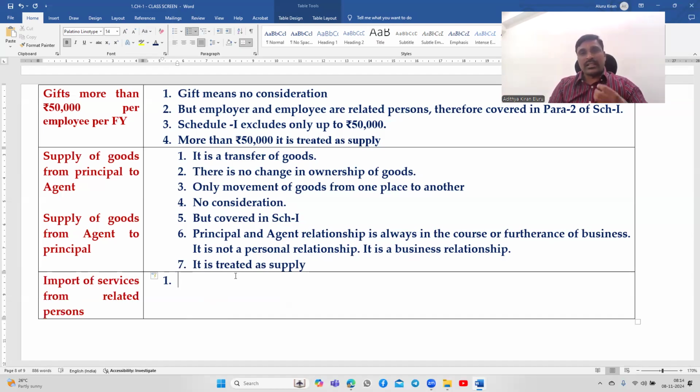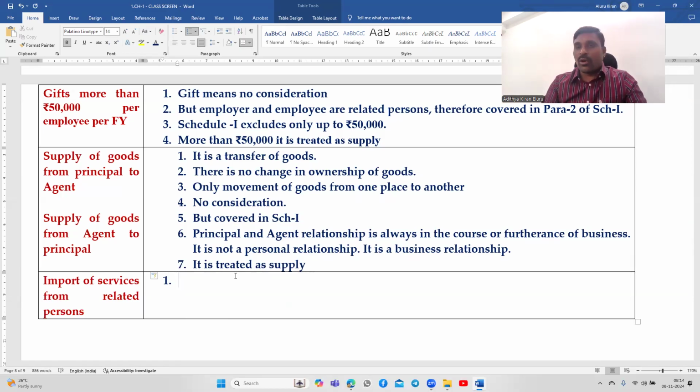So when services are imported from related persons, consideration is irrelevant. If there is a consideration, it is covered under Section 7(1)(a); if there is no consideration, it is covered in Schedule 1.